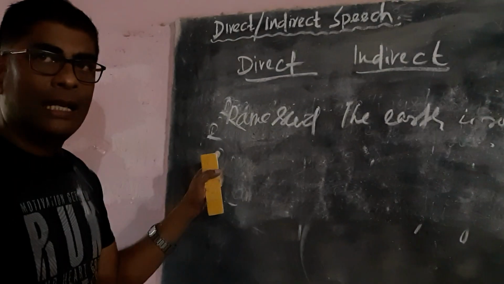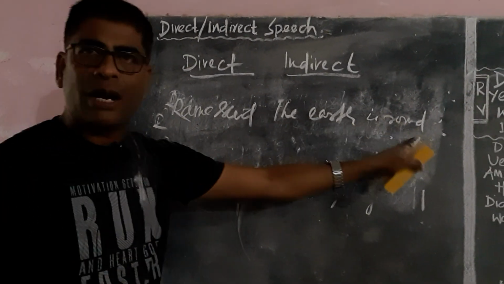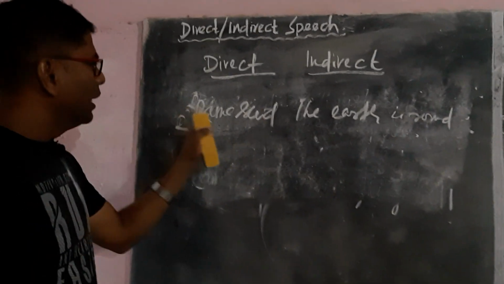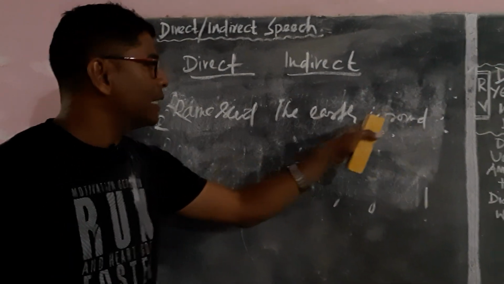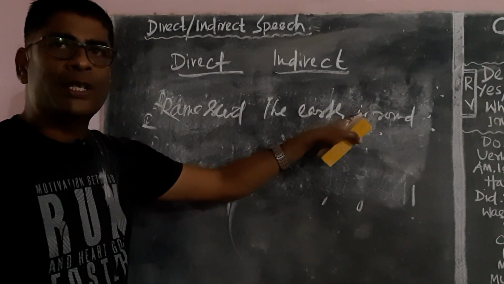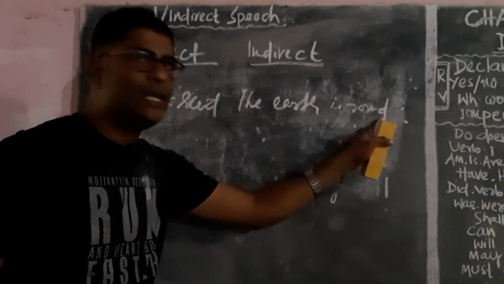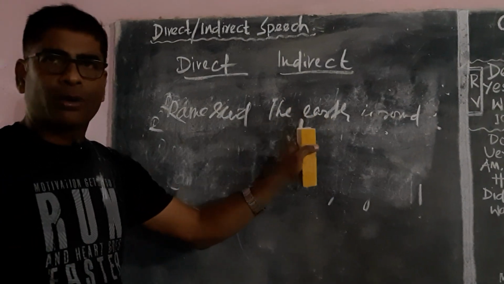And the answer could have been, Ramo said that the earth was round. But it is wrong. The answer will be, Ramo said that the earth is round, because the tense of the reported speech should not be changed if it is a natural truth or a scientific truth.